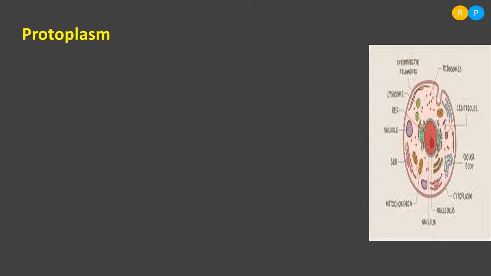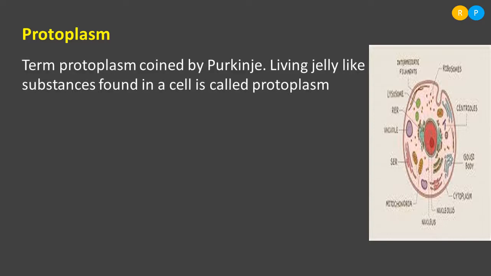Altogether the inner part of the cell present very next to the plasma membrane is named as protoplasm. Clear? This term, protoplasm, was first coined by one of the scientists named Purkinje. Purkinje observed the eukaryotic cell under the microscope and he named the inner region of the eukaryotic cell as protoplasm.